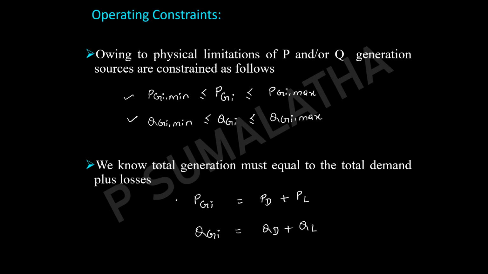In general, if you take the interconnected system, several generators will be taking up the load. So the sum of the real powers generated by the various generators will be equal to the total power demand plus the losses. For the power demand also, if you take the various loads connected at a particular plant, you can take it as a sigma i. So these are the other two constraints that we should remember.